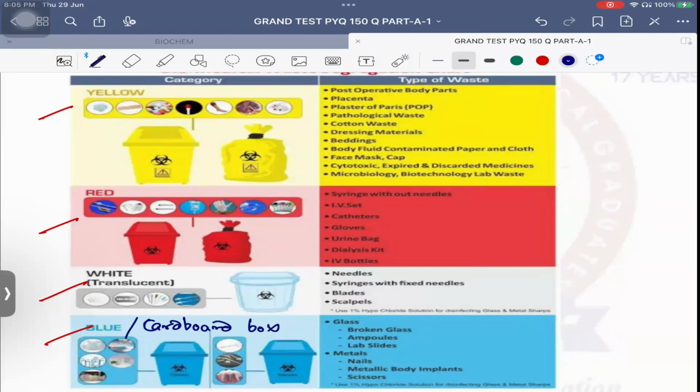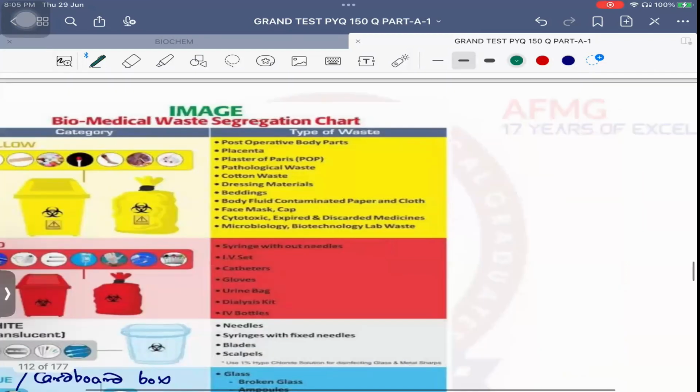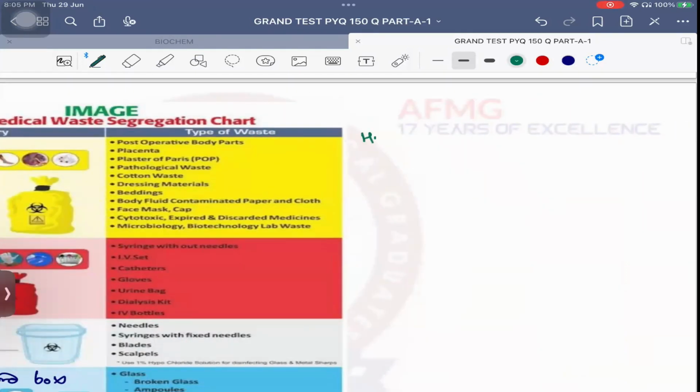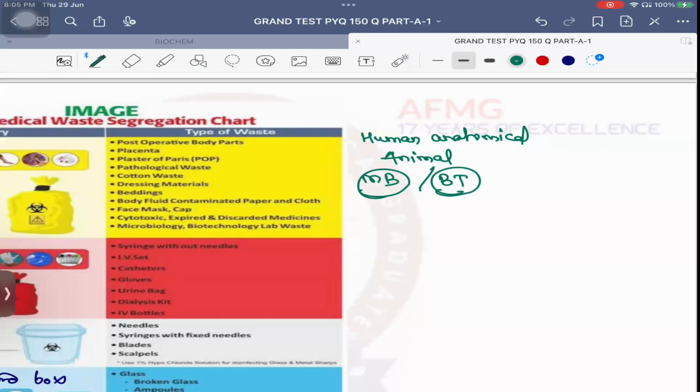Cardboard box can also be used instead of a blue container. Please remember. Now yellow waste में, yellow bag में क्या क्या waste जाता है? जल्दी से. It goes the human anatomical waste. Then we will also give the animal waste. Then microbiological waste, biotechnological waste. That is all lab waste.